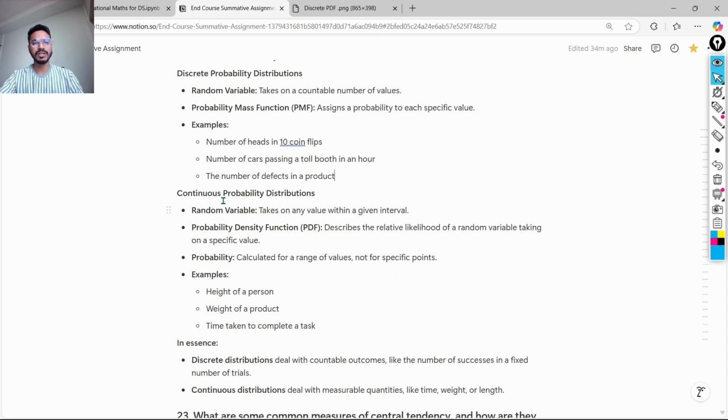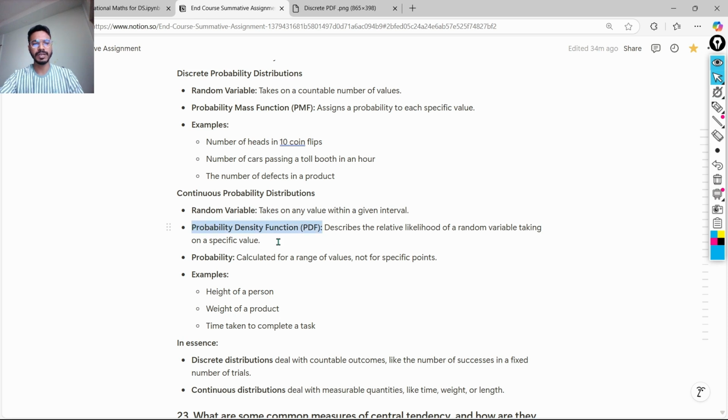With the continuous probability distribution, the random variable takes on any value within a given interval. This means it can have decimals up to a certain limit, and the number of unique values can go up to infinity. To assign probabilities here, we use a probability density function.